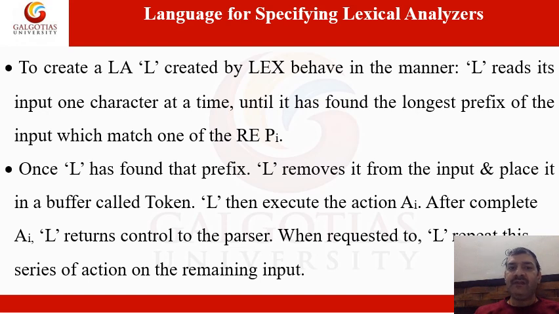Once L has found the prefix, L removes it from the input and places it in a buffer called token. Then the lexical analyzer executes the action Ai. After completing Ai, L returns control to the parser. When requested to, L again repeats this series of actions on the remaining input.